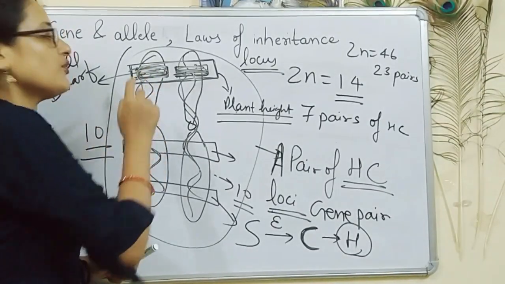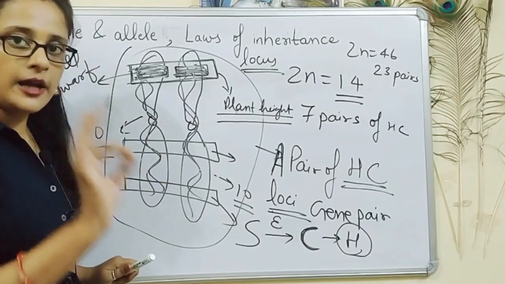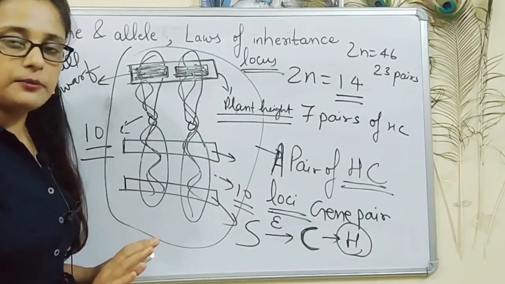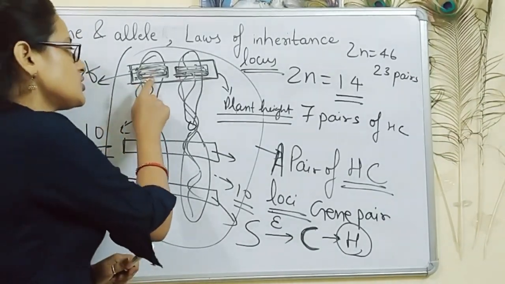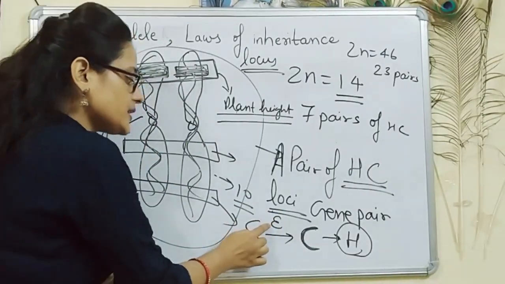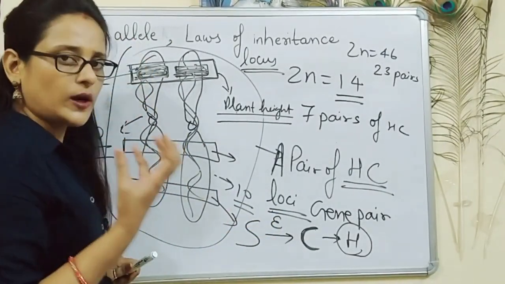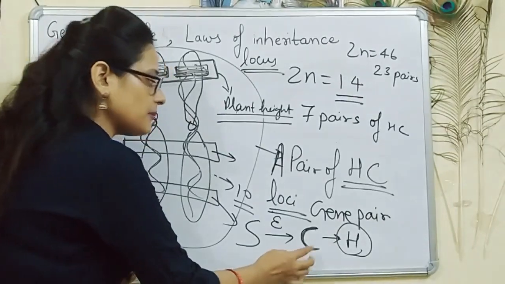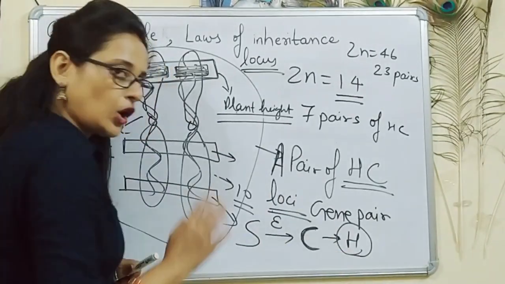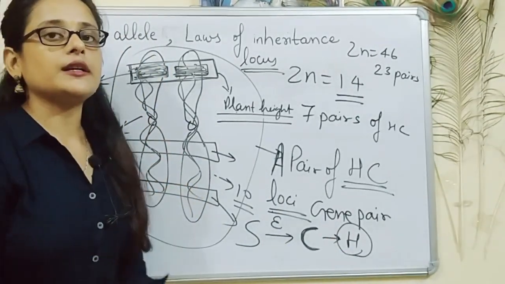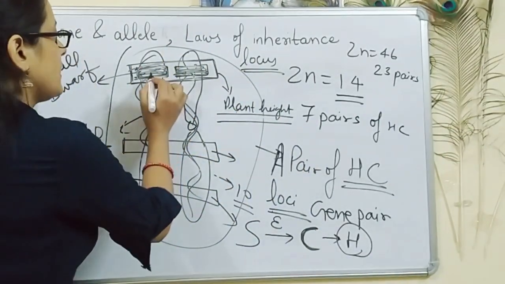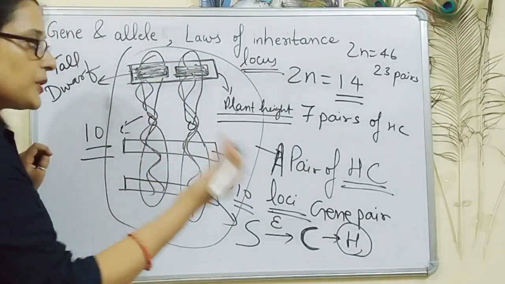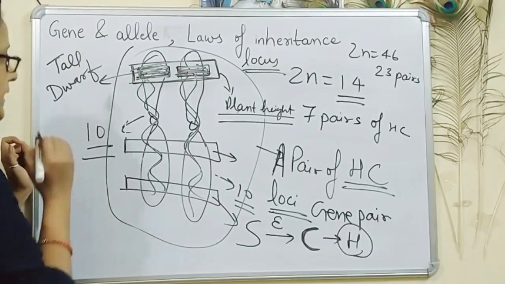Suppose this gene forms one enzyme. Enzymes are proteins. Maximum 99.9% enzymes are proteins. So this gene forms one enzyme which can convert one substrate, that is one chemical, into another chemical which will act as one hormone, and that hormone will help in increase of plant height. So this gene will help in production. So we will put one tick.